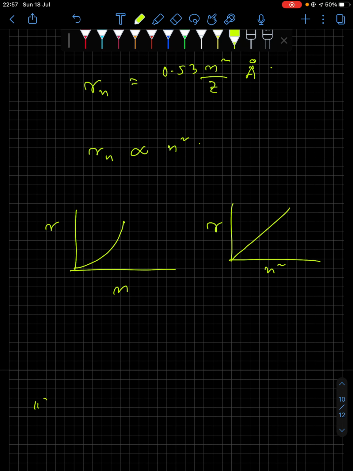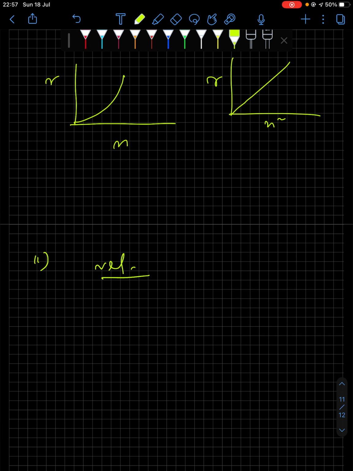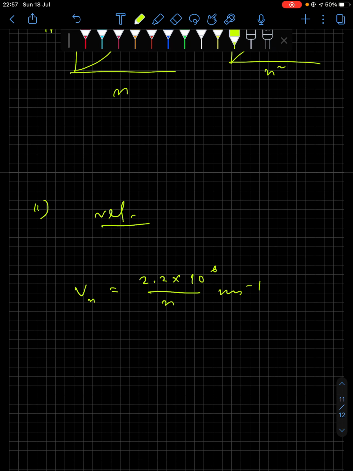Number 2, velocity calculation. So what is the relation for velocity? Vn equals, the actual relation comes out to be 2.2 into 10 to the power 6 divided by n meter per second. For convenience of calculation, you can write it as 2 into 10 to the power 6 divided by n meter per second.